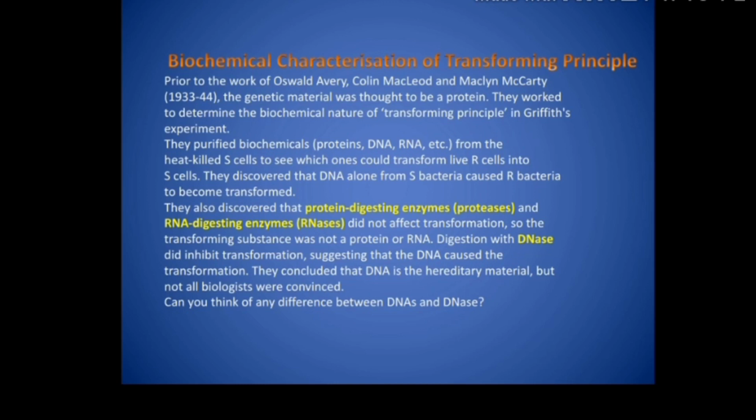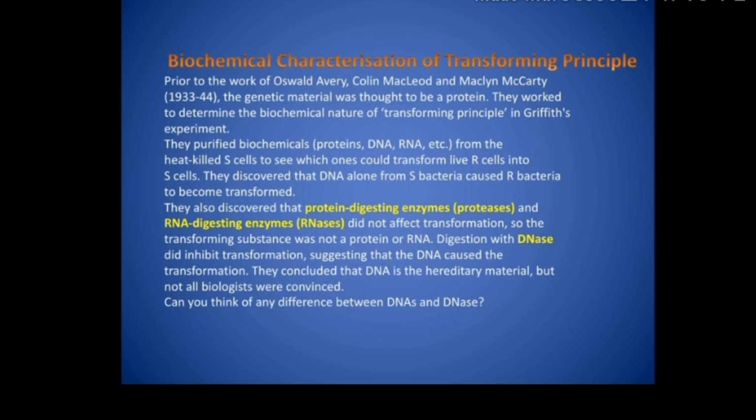Now children, we know about the two types of nucleic acid, RNA and DNA. So what could that be? या तो ये RNA होगा या ये DNA होगा. Then it was tried with the enzyme which digests RNA, that is ribonuclease. इसे ribonuclease के साथ try किया. So he observed that transforming principle could not be inactivated with ribonuclease. So what did this prove? This proved that it was not an RNA.